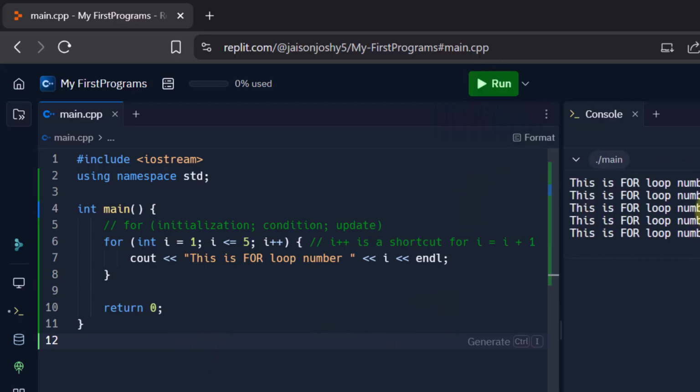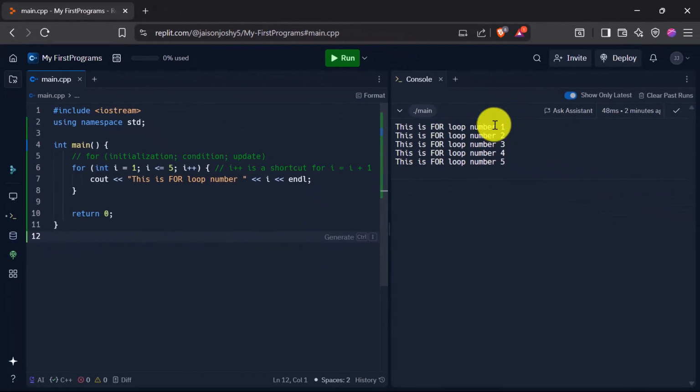Okay, let's run this and see. Yes, working as expected. This is for loop number 1, 2, 3, 4 and 5. So always remember, in a for loop, the assignment or the initialization happens just one time, then the condition is checked, and if the condition is true, the statement inside the for loop is executed, and then the increment happens. After that, again the condition is checked. If it is true, the statement is executed, again the increment happens, and the condition is checked. If it is true, the statement is executed. If it is not, it comes out of the for loop. So that is how a for loop works.